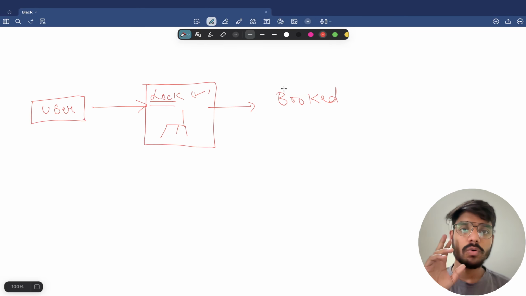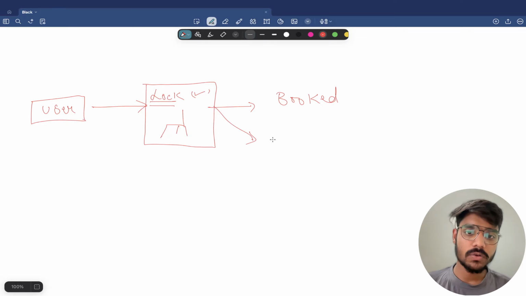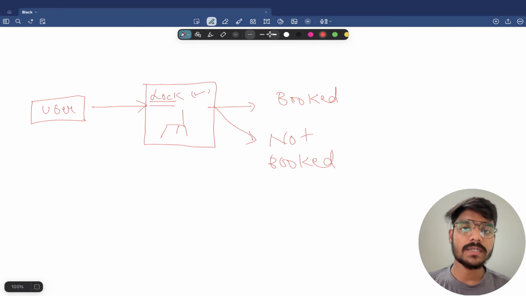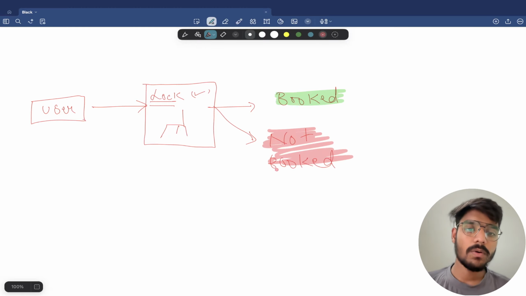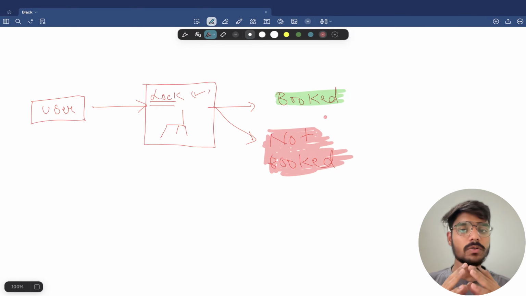No, there can be two different outcomes. It can be booked or it can be not booked. So both aspects are there, and these are the two conditions we need to see. Locking the seat and booking the seat are two different aspects.